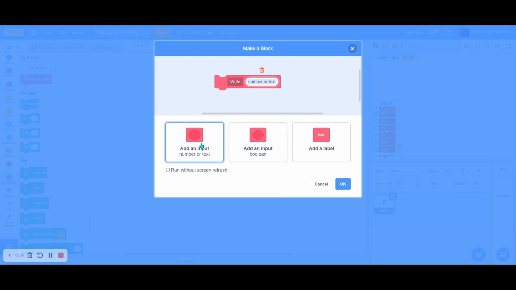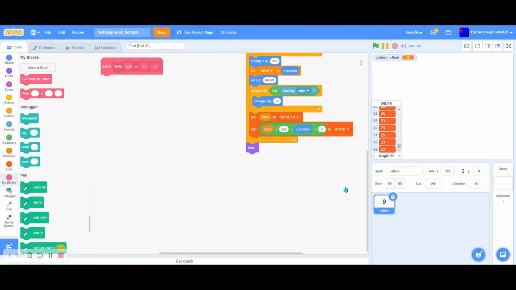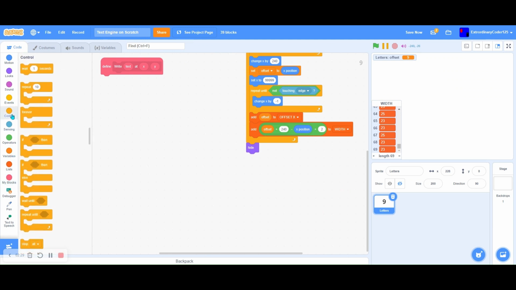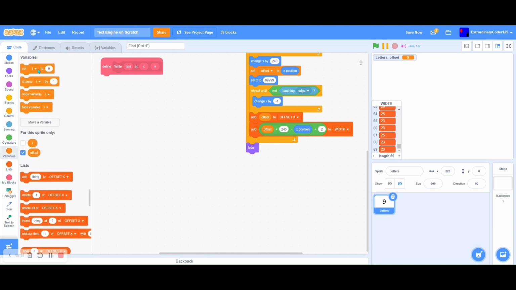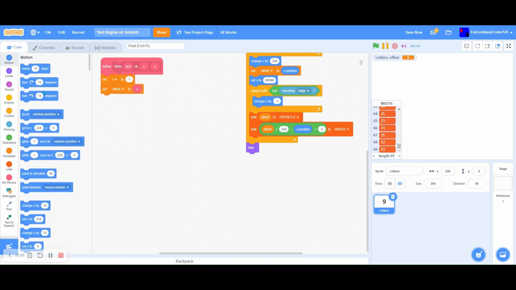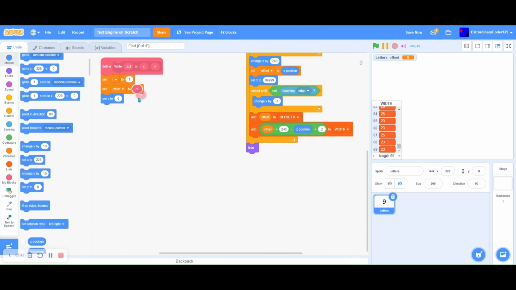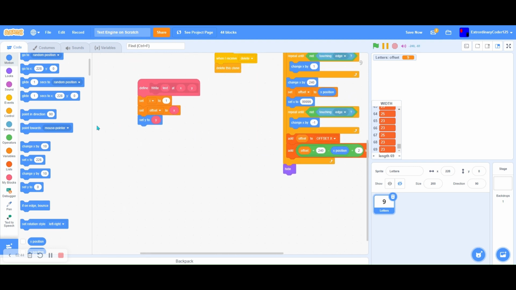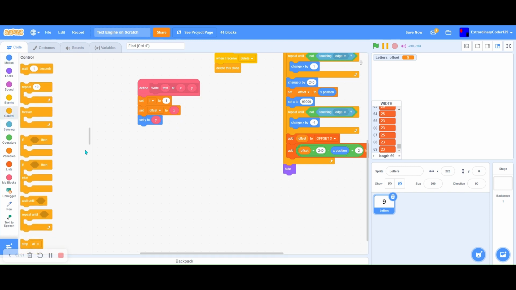So now let's make the block. Right text at XY. So what we want to do first is we made the I, right, so we set I to 1. So we set offset to X, and then we set our Y to Y. Now, the reason we're saying offset to X and not X to X is because now we can just store our variable because we're going to need it here.